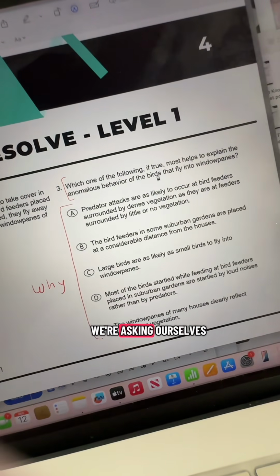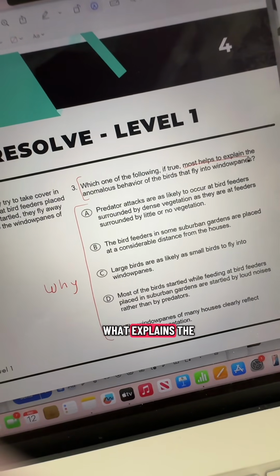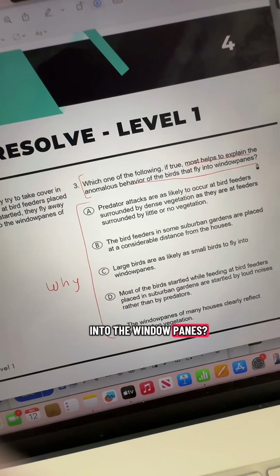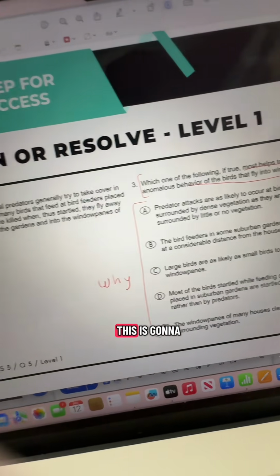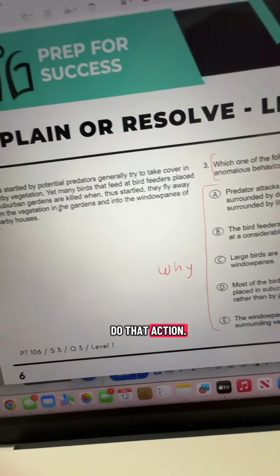So here, when we're asking ourselves in this question, it's asking, what explains the behavior of the birds that fly into the window panes? So we already kind of know what this is going to talk about. It's going to talk about the behavior of the birds, and then this answer is going to explain why they do that action. So let's see.